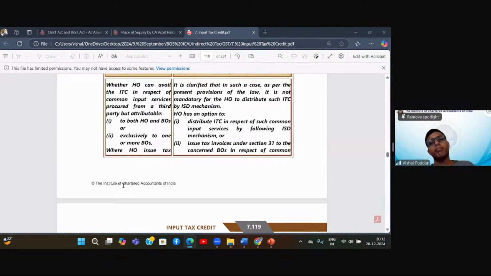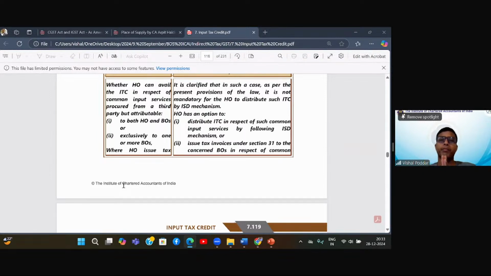Now again, in this, some department people felt that you can do one thing, for common expenses also you can do cross charge. Some said no, cross charge you cannot do for common expenses, for that you follow ISD. Some said okay, you can do some part cross charge, some part ISD. Then someone says no, this is compulsory. Someone said no, that is optional. It created a lot of mess. To remove this mess, this circular came as a savior.